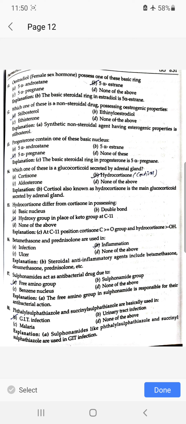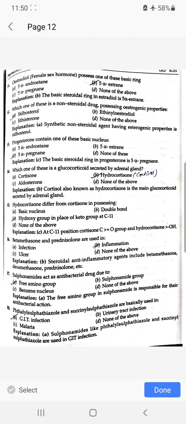Which one of these is a non-steroidal drug possessing estrogenic properties? Stilbestrol. Progesterone contains one of these basic nuclei: 5-alpha pregnane. Which one of these is a glucocorticoid secreted by adrenal gland? Hydrocortisone. Hydrocortisone differs from cortisone in possessing hydroxy group in place of keto group at carbon 11. Betamethasone and prednisolone are used in inflammation.